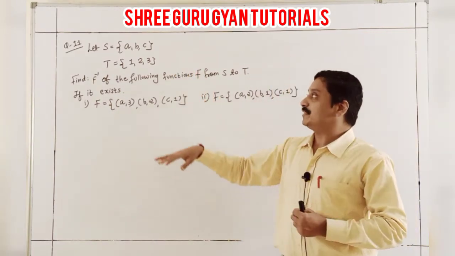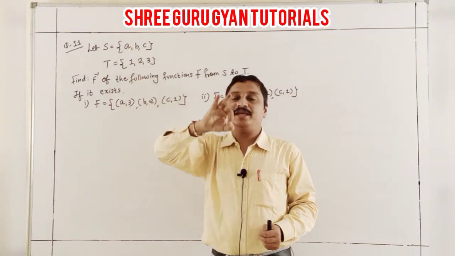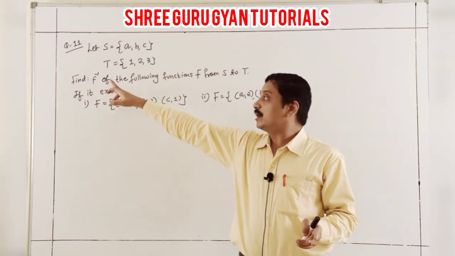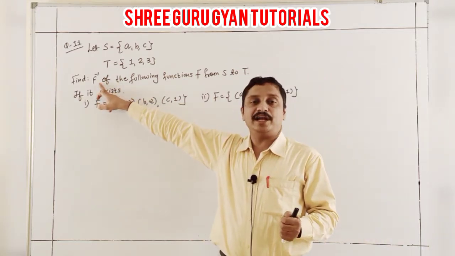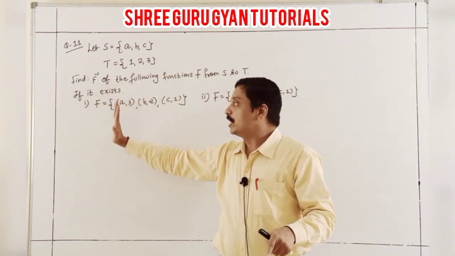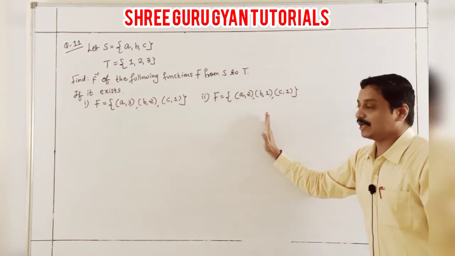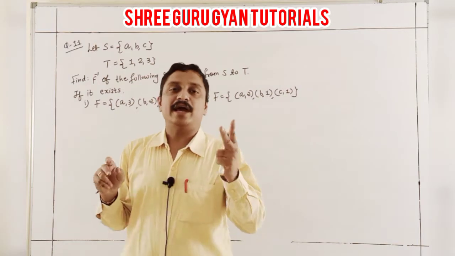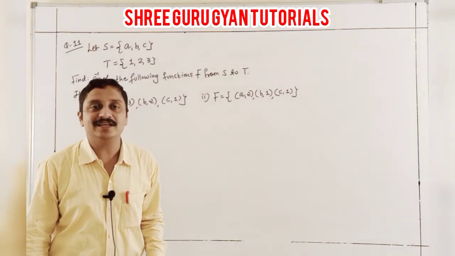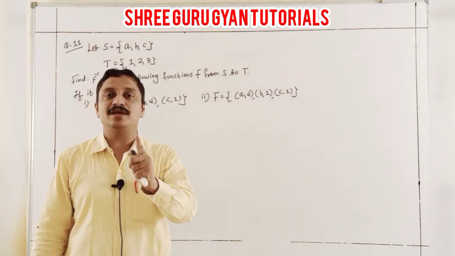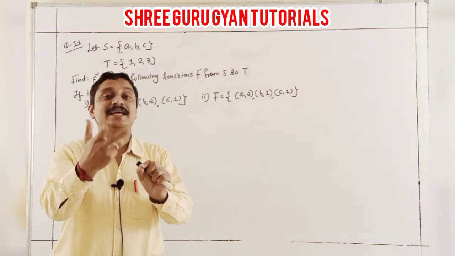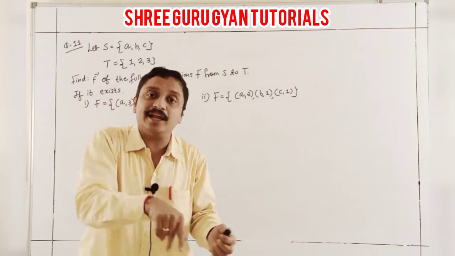Yes, 11. S is the set a, b, c and T is given 1, 2, 3, and the function is given. Find out if F inverse exists, regarding our first one, and this is the second one from S to T. So students, in the two questions, it is asked whether F inverse exists. When does it exist? It must be one-to-one first, secondly I check it is onto, and then after that F inverse.